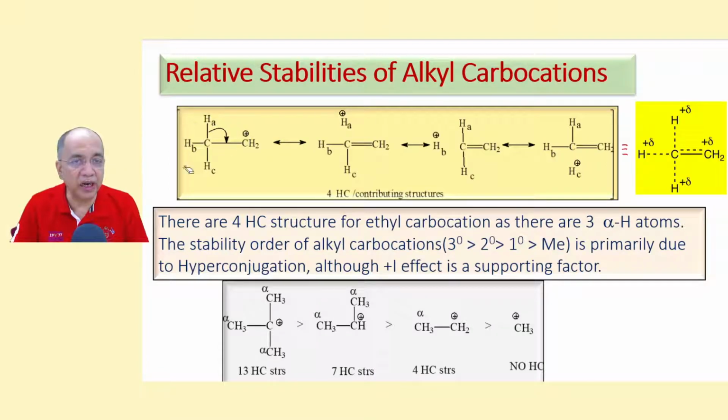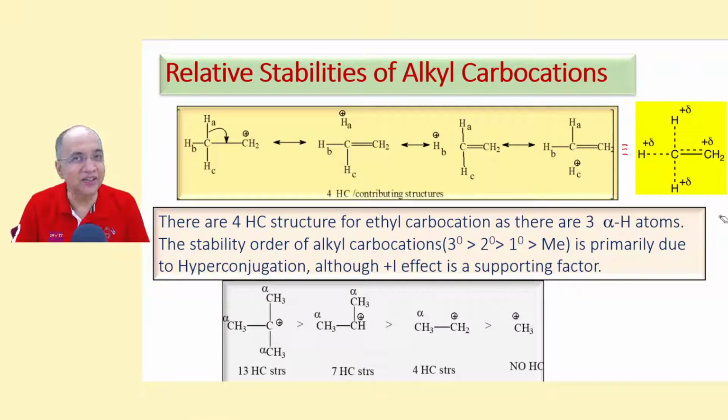So we had 3 alpha hydrogen atoms, so 3 no bond structures and 1 original structure. So the total number of HC structures is equal to 4, 3 plus 1. And we can draw the hybrid structure where this bond will be partially double bond. It is not a full double bond, and not a full single bond. It has partial double bond character. And the CH bond has been weakened, it has become weaker because of the contribution of these no bond contributors or hyperconjugation structures.